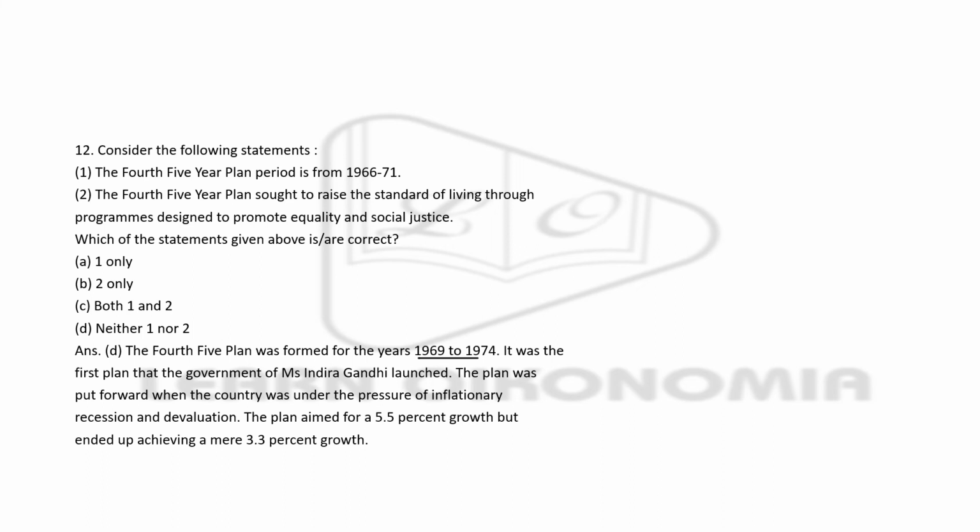The plan was put forward when the country was under the pressure of inflation, and the government had also gone for devaluation. The plan aimed at 5.5% growth, but it couldn't attain that. The only growth rate it could attain was 3.3%.